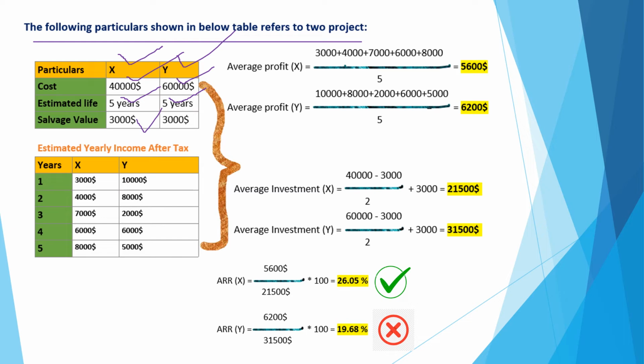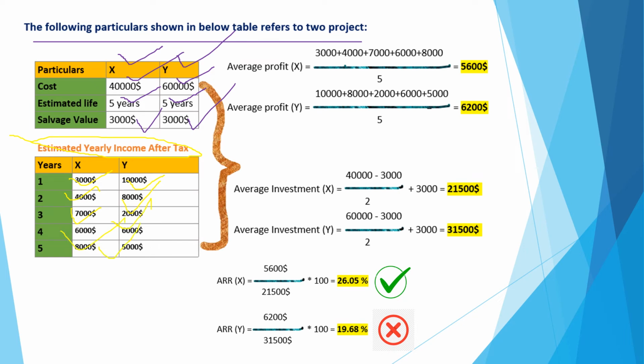So this is 3,000 and for Y is also 3,000. Then here we have the estimated yearly income after tax. The first year we have 3,000 income from X project and 10,000 from Y project, and it continues like this; for the 2 projects we have these types of incomes.